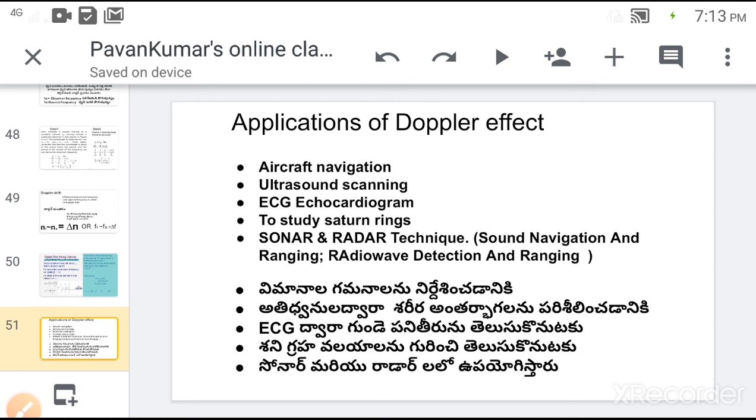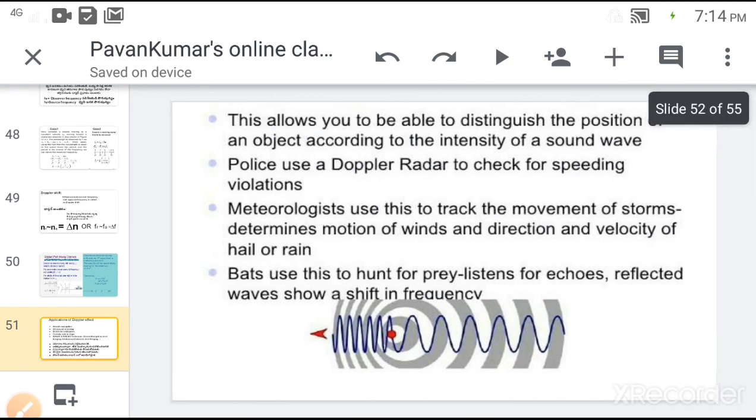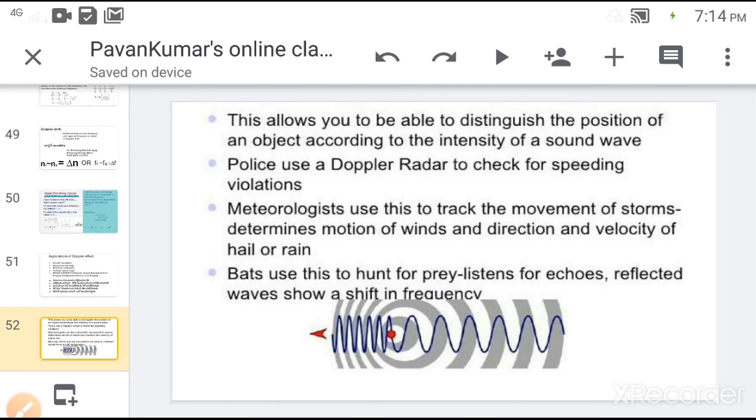Next, the Doppler effect is used in sonar and radar techniques. Here sonar is called sound navigation and ranging. It is used in aircraft navigation, and radar is called radio wave detection and ranging. By the radar technique, we are able to detect submarines under the sea. Next, the Doppler effect is also used by the traffic police to check the speed of vehicles.